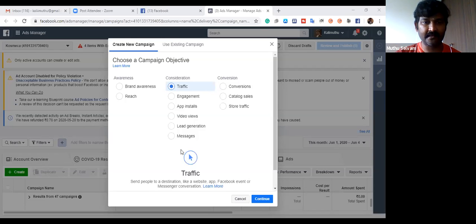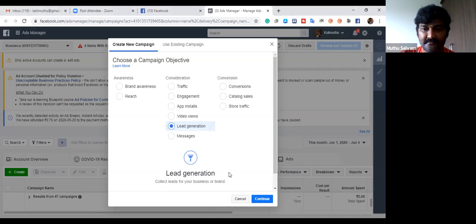In this advertisement panel, what will happen? Once it has come here, then we have to come for the lead generation option. This is the lead generation option. When we click it here, then click continue. Next, there are so many options available right now. If you want more leads, or you need more sales, or in case you want your post to get engagement, these are all the options for that.